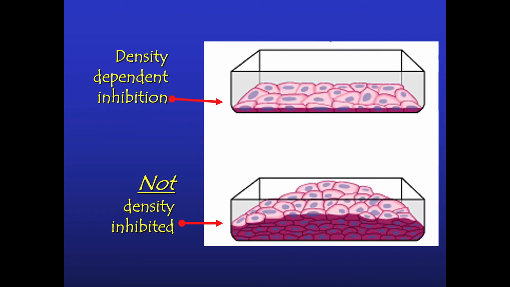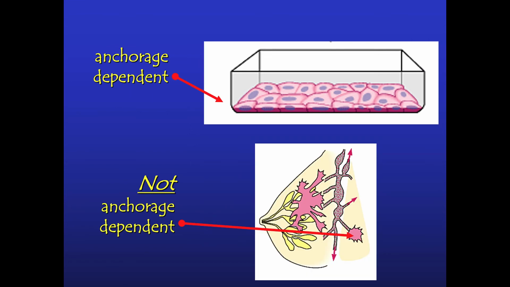If they don't follow the density-dependent inhibition rule, they grow and grow and grow on top of one another like this. We call this growth a tumor.